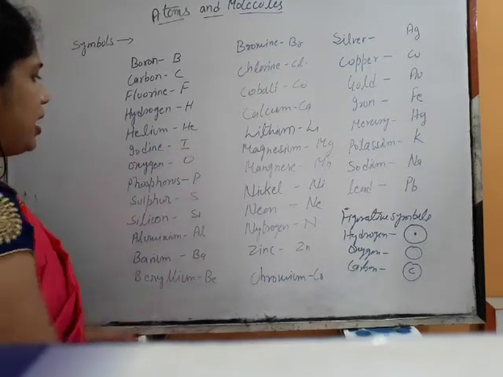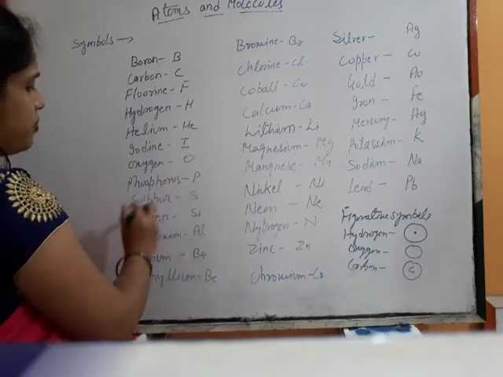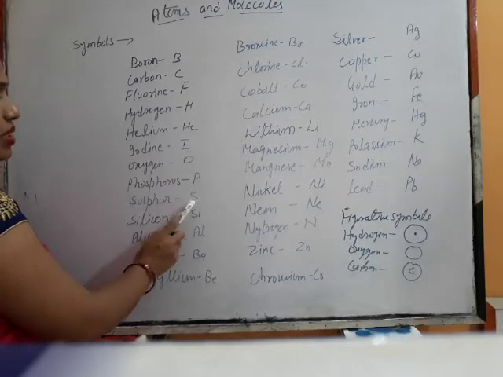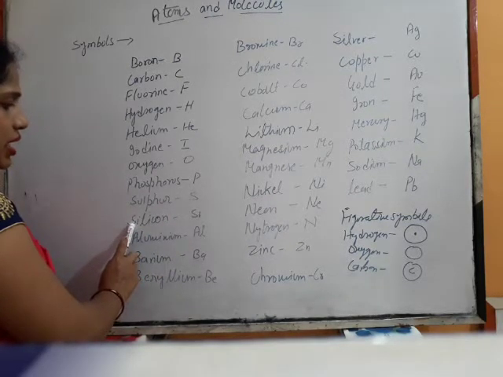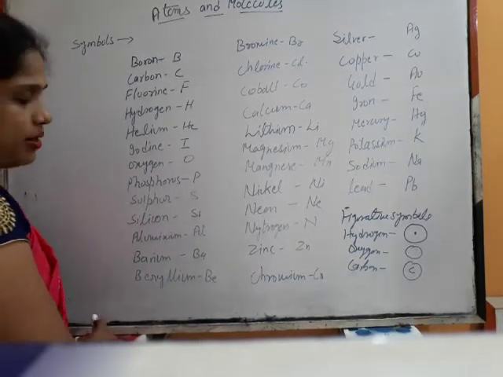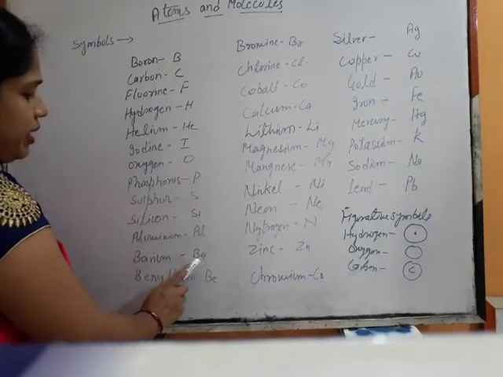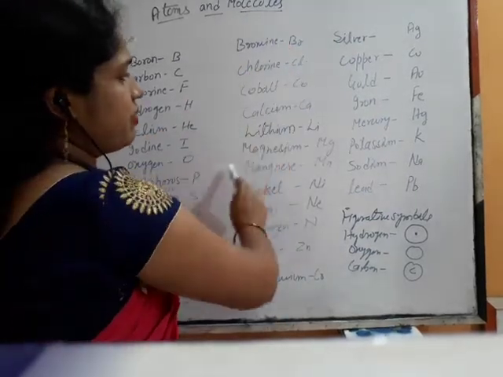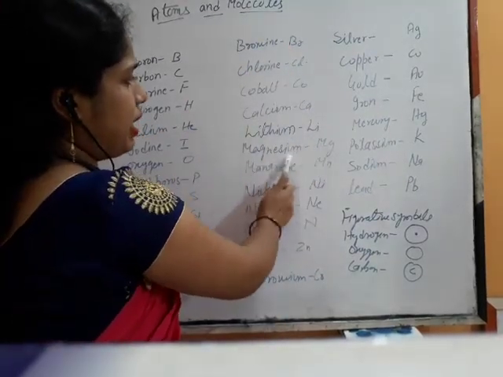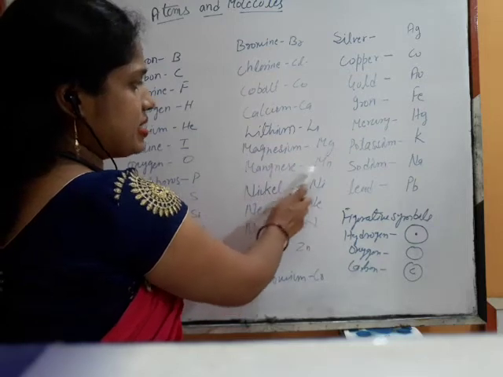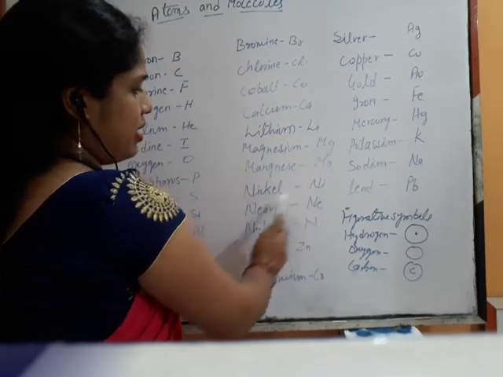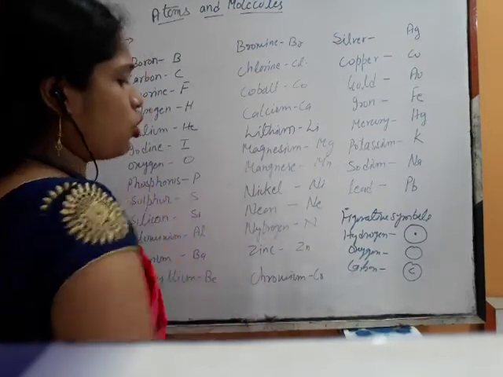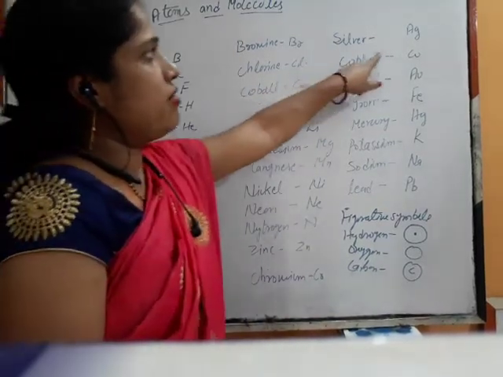Then iodine I, oxygen O, phosphorus P, sulfur S, and silicon Si, again both starting with capital S with the second letter small. Then aluminium Al, barium Ba, beryllium Be, bromine Br, and lithium Li, magnesium Mg, manganese Mn, nickel Ni, neon Ne, nitrogen N, zinc Zn, chromium Cr.